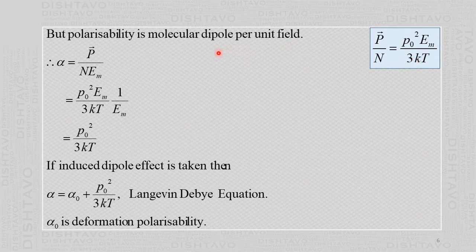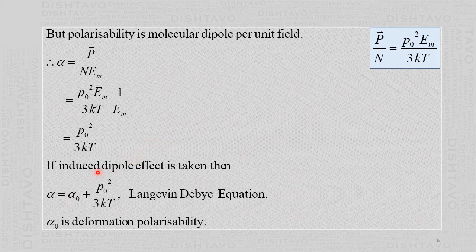Then the definition of polarizability is P by n E. That is, P by n is the dipole moment per electric field. Then P by n from this is P naught square E by 3 kT into 1 by E. Then this is P naught square by 3 kT. If the induced dipole effect is taken into account, induced dipole means when the dielectric is polarized, then different molecules will induce a dipole moment in the other molecules.